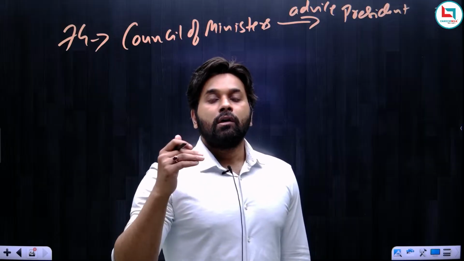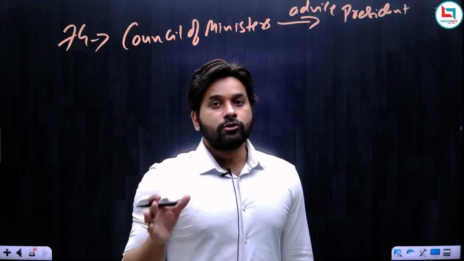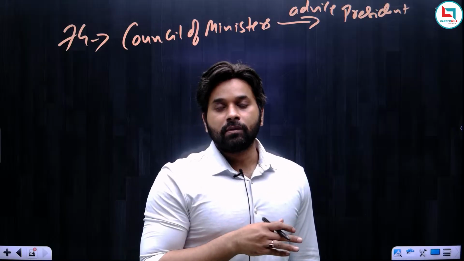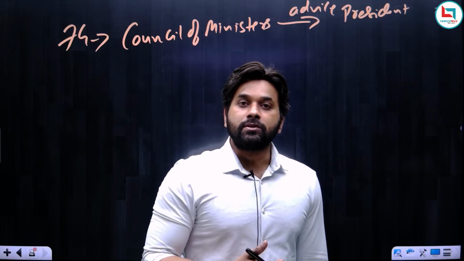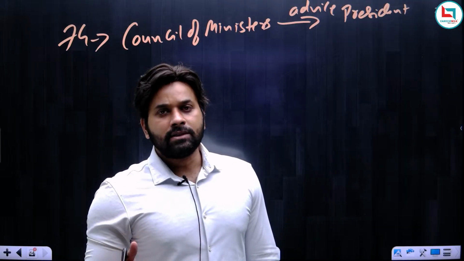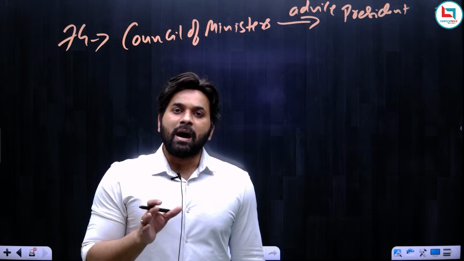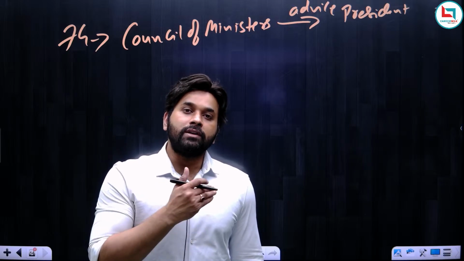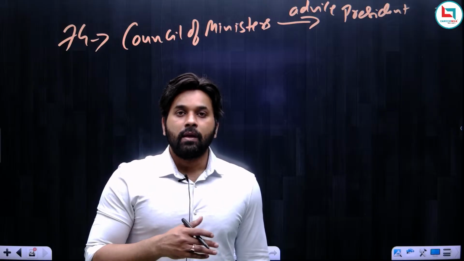That he should work according to the advice given by the Council of Ministers. But there was no explicit provision in the Constitution requiring the President to obey the advice of the Council of Ministers, but it was left to parliamentary convention that the President should observe the convention and he should never exercise powers in his discretion. He should always follow the advice of the Council of Ministers.